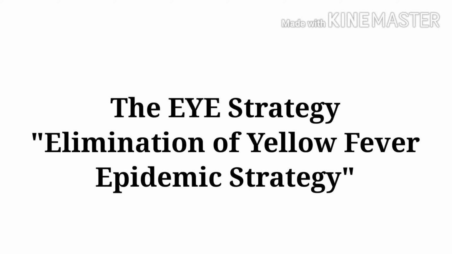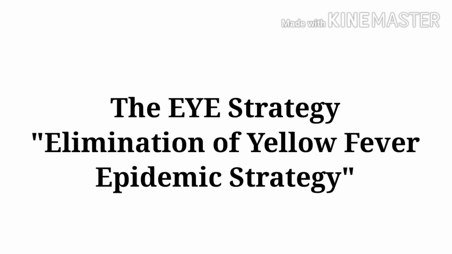This strategy was developed by the World Health Organization and UNICEF. Why was this strategy developed? The I strategy was developed in response to the increased threat of yellow fever outbreaks in urban areas and international spread of yellow fever.